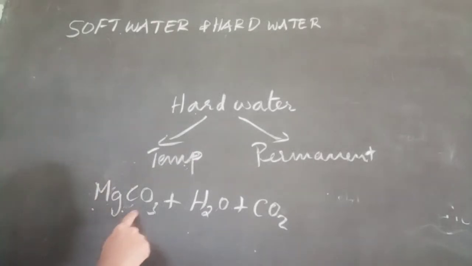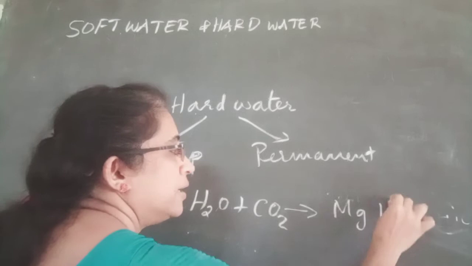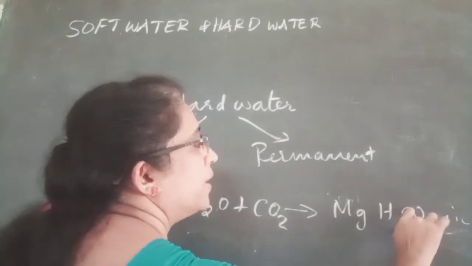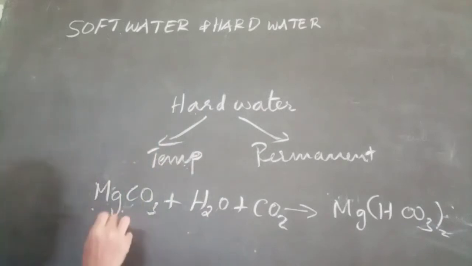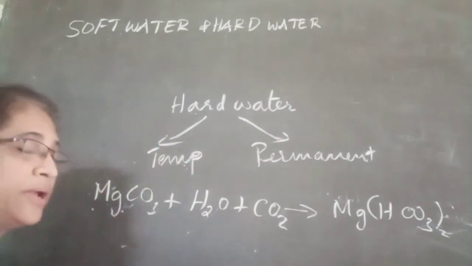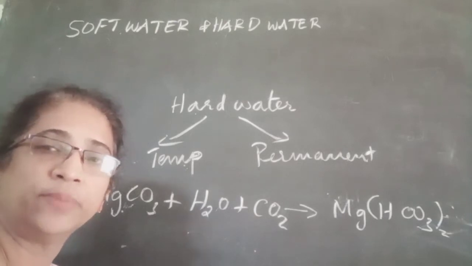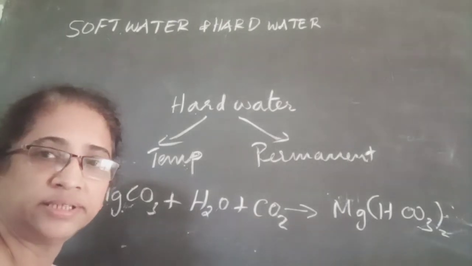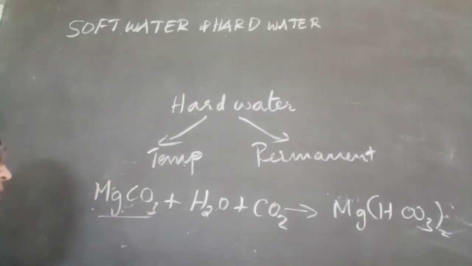When magnesium carbonate reacts with the rainwater, it becomes magnesium bicarbonate. It occurs in nature along with impurities, so it is called magnesite.